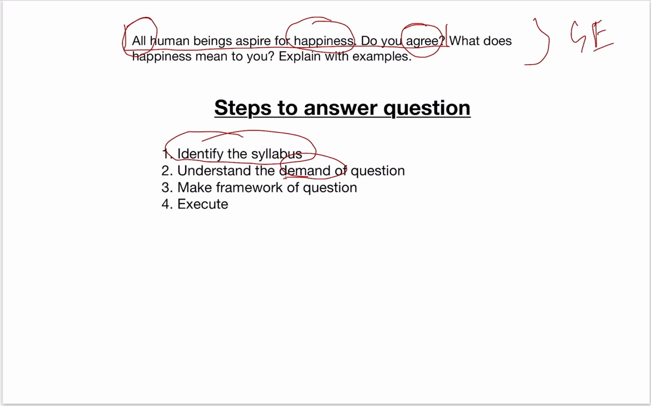The second part says, what does happiness mean to you? In the first part, it was about all human beings. In the second part, it's about you and not about other human beings. The third sentence says, explain with examples. This is not a separate part of the question; you have to put examples in the first part and in the second part. That means you have to prove with examples that all human beings aspire for happiness, and then write what your meaning of happiness is, and again put examples here. I hope the demand of the question is clear.